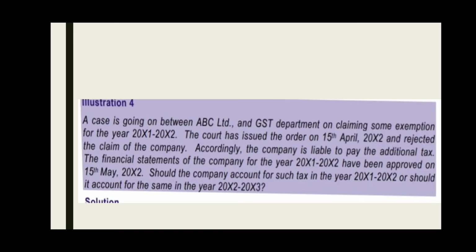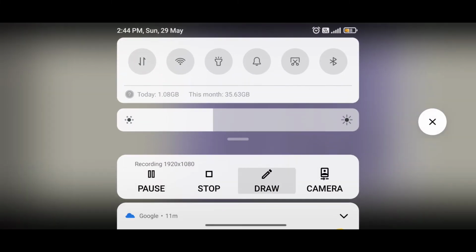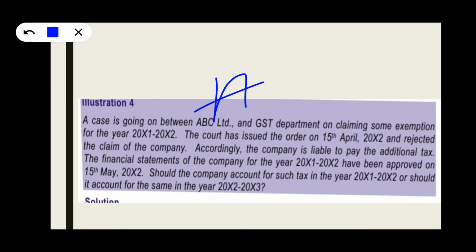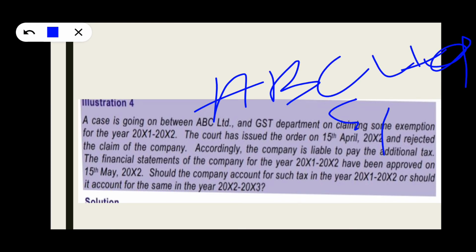I said bad debt data; second, a case is filed between ABC Limited and the GST department on claiming exemption. ABC Limited is saying that we should claim some expenditure. The GST department is saying that no, you cannot claim for the year 2011 to 2012.